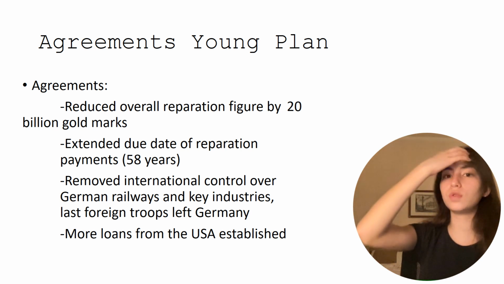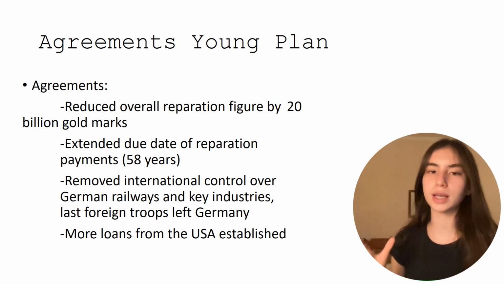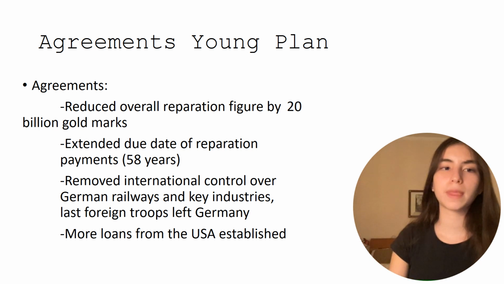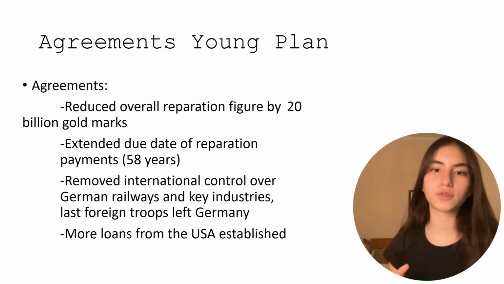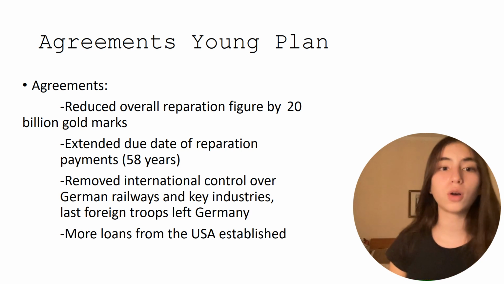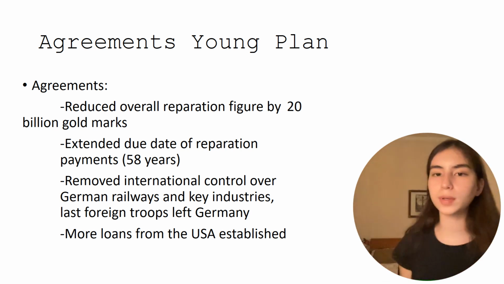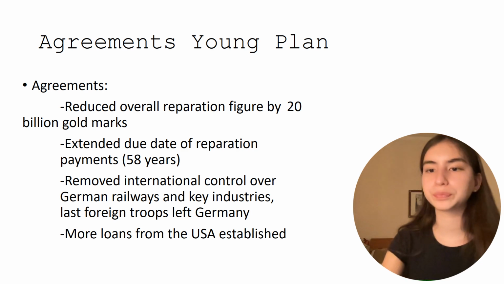They also removed the international control that had been placed from the Dawes Plan over German railways and key industries. The last foreign troops also left Germany, so basically the French and Belgian troops that occupied the Ruhr. And also more loans from the USA were established that Germany really utilized to their fullest to help get the economy back on its feet.